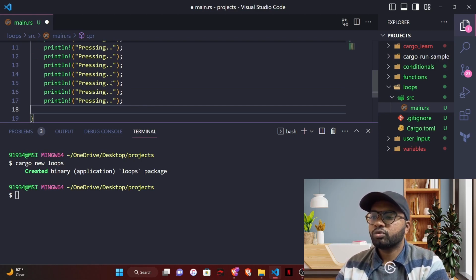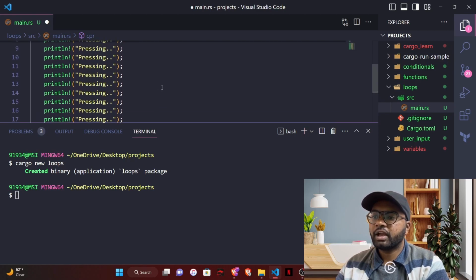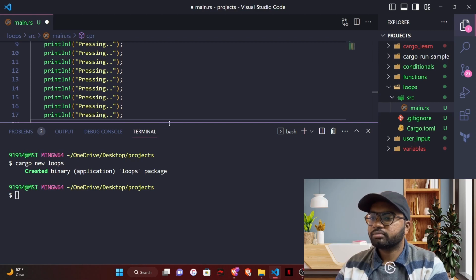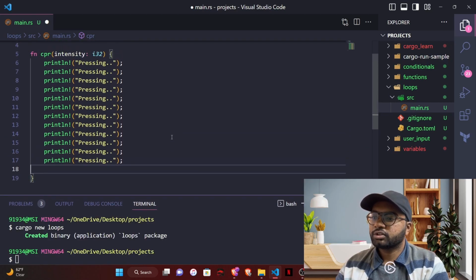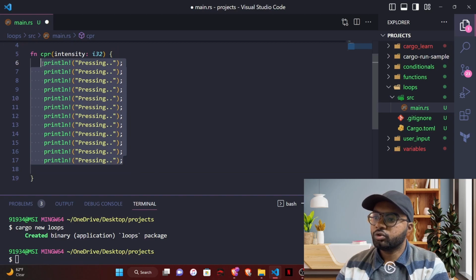What if we want to change this number to 30? We have to copy again and paste 10 times more. So this is not a good way to do this. A good way to do this is using loops.